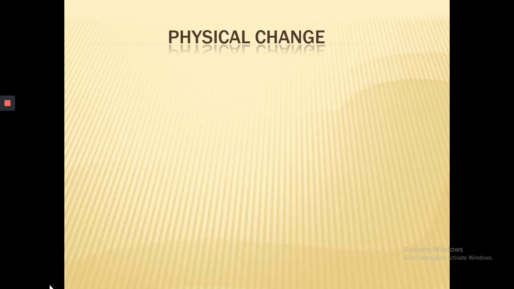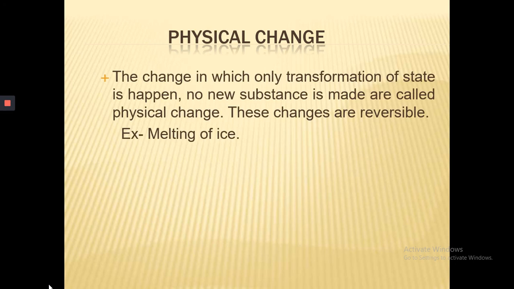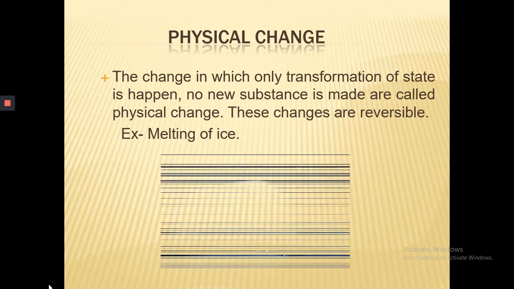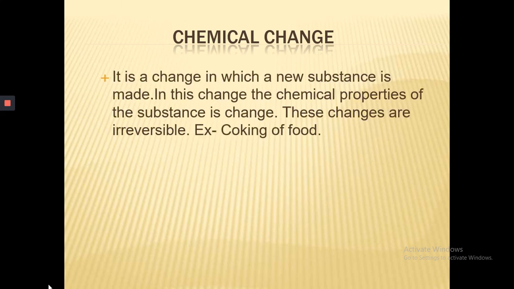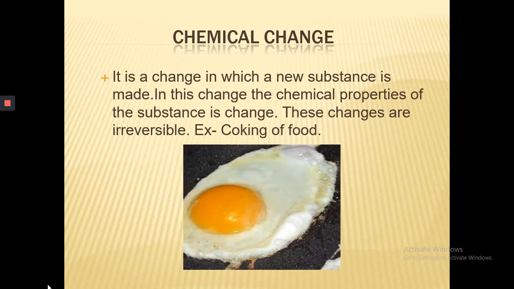What is a physical change? The change in which only transformation of state happens, and no new substance forms, is called a physical change. These changes are reversible. For example, melting of ice. What is a chemical change? It is a change in which a new substance will form, and in this change the chemical properties of the substance will change. These changes are irreversible. For example, cooking of food.